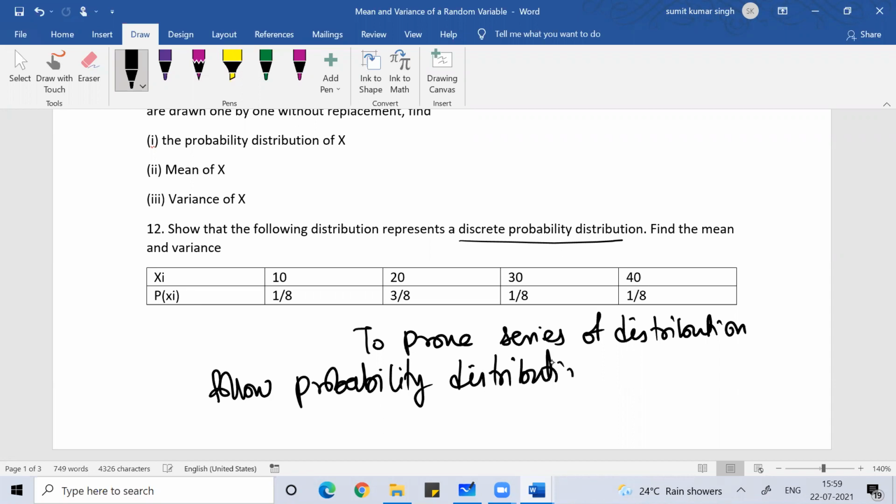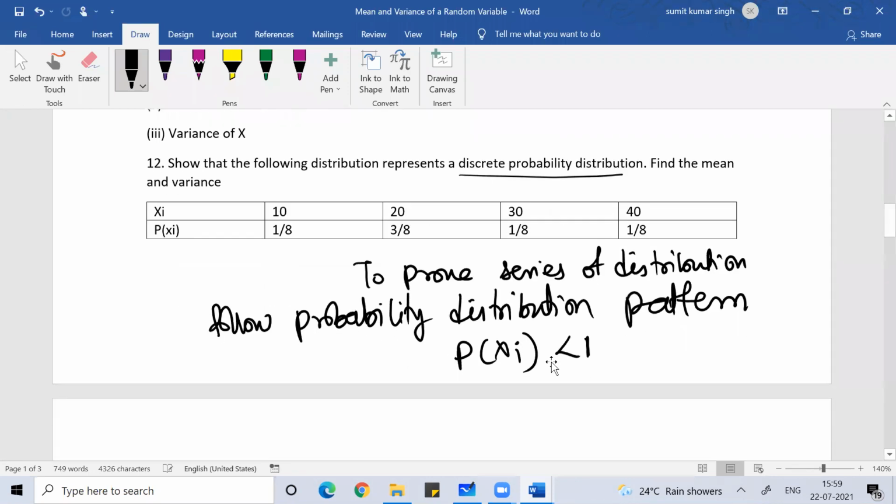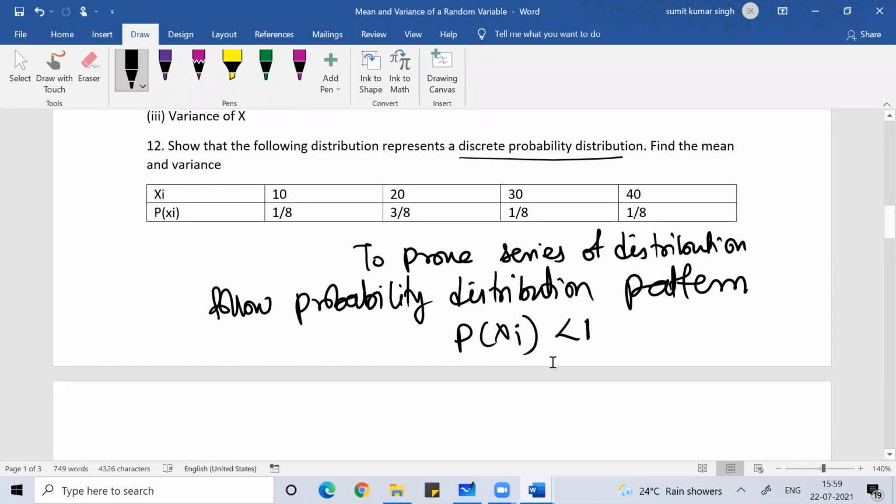So for that, we need to prove that the individual probability values given should be less than one, and then the sum of total probability should be equal to one.